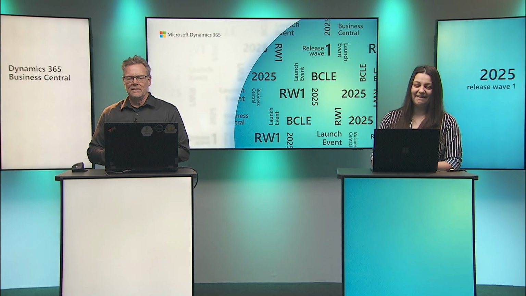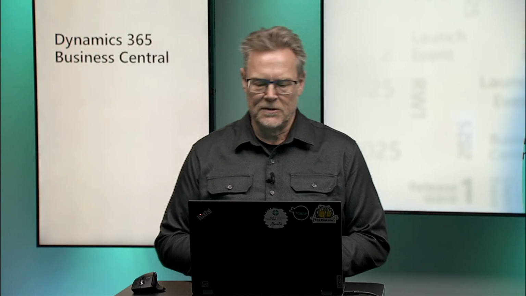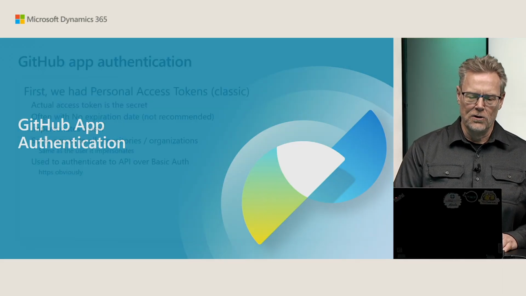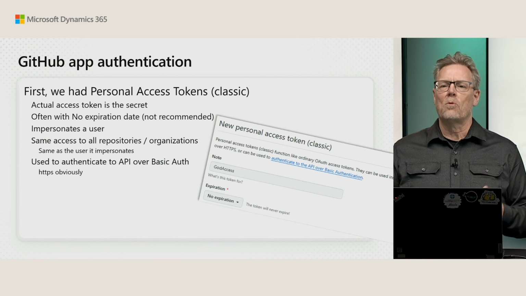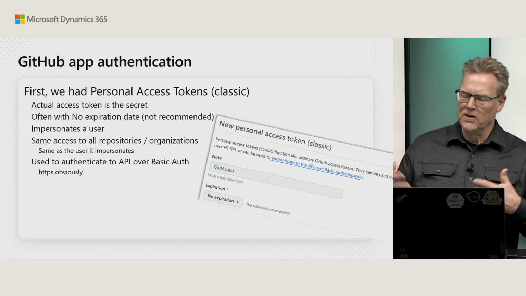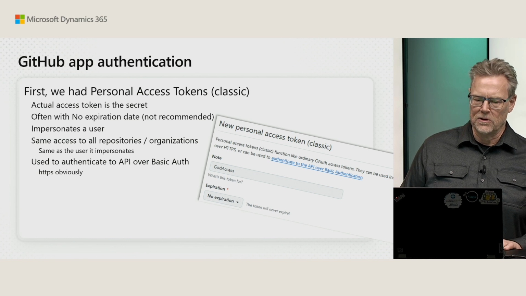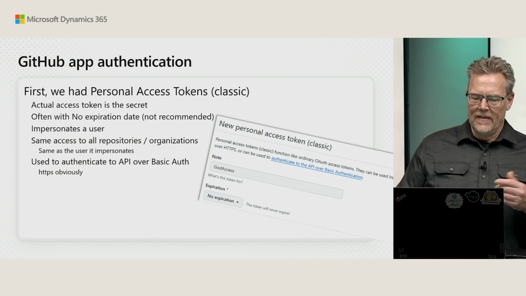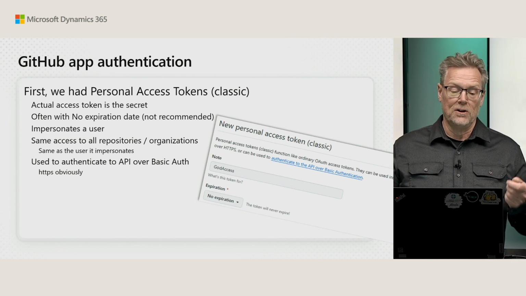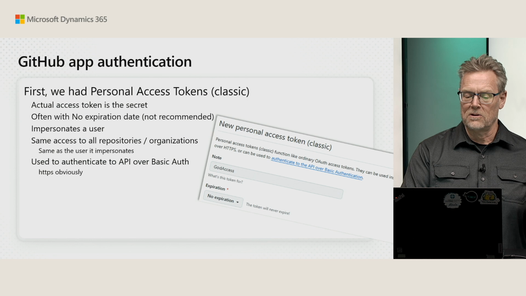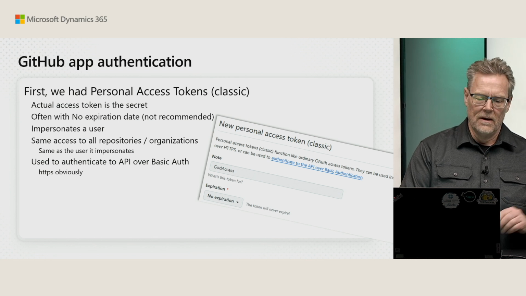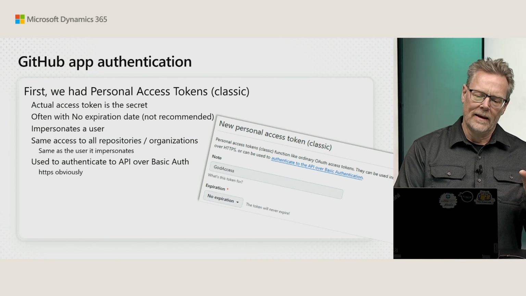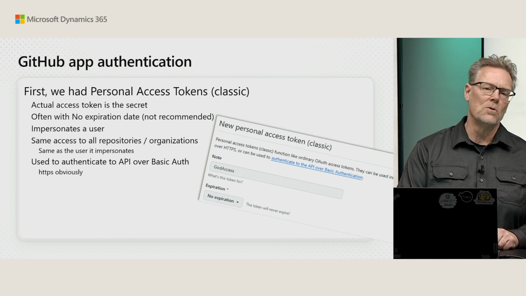Next up is GitHub App Authentication. Let me explain quickly what that is. As you know, we require you to create a personal access token, or a secret that contains a personal access token. In the beginning, we had the classic personal access tokens that impersonate the user, have the same access to all repositories and organizations that the user has, and are used to authenticate to the APIs and so forth. And that's really, security-wise, a problem.